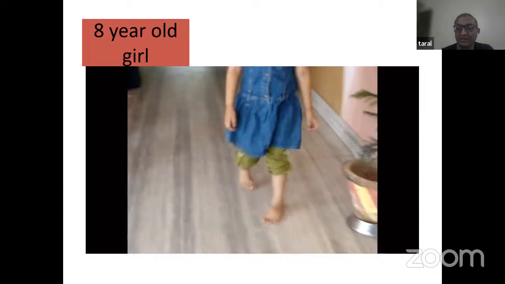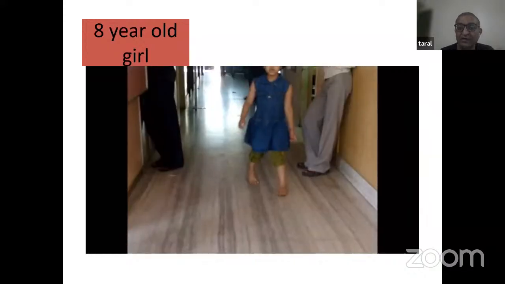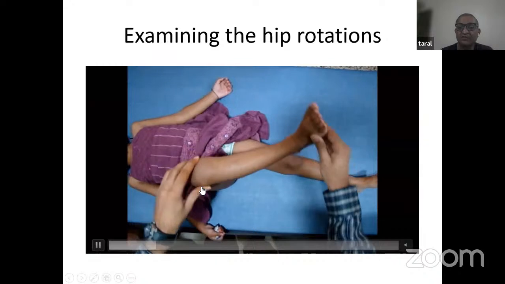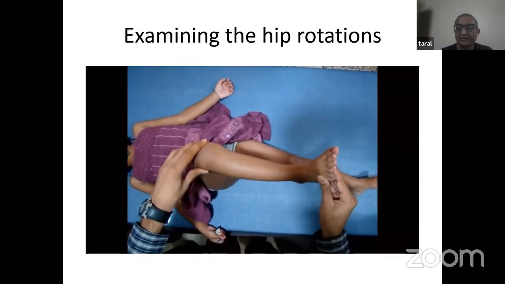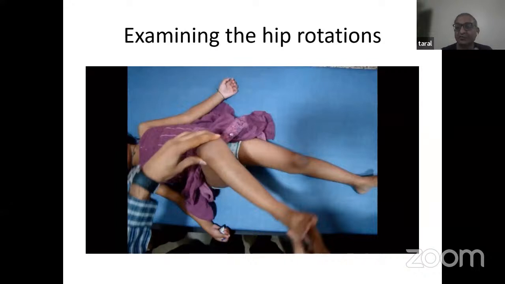15-degree out-toeing is normal, but this is too much in-toeing. And in-toeing is a problem because if the child walks like this, the toes get entangled, and these children have frequent falls. So this is in-toeing. And how do we notice in-toeing? By this test. Again, you rotate the hips internally and externally. And now we see that the hips are internally rotating much more than externally rotating. So this is coming from increased femoral intorsion. Again, this can be normal till 10 years of age. Almost 30% of children can be in-toeing.